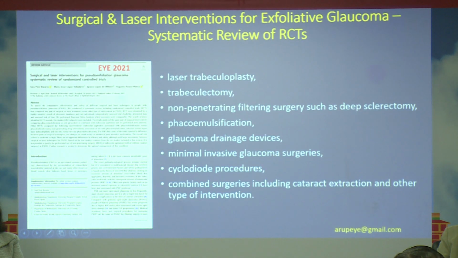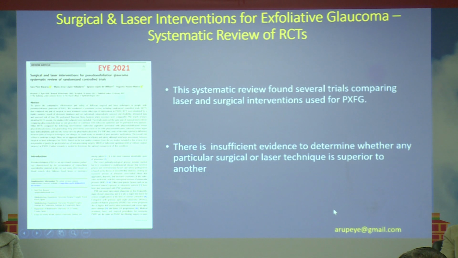This is a study which was published last year, which compared the various surgical management strategies in patients with exfoliative glaucoma, and it concluded that there are several trials, but there is insufficient evidence to determine whether any particular surgical or laser technique is superior to another.